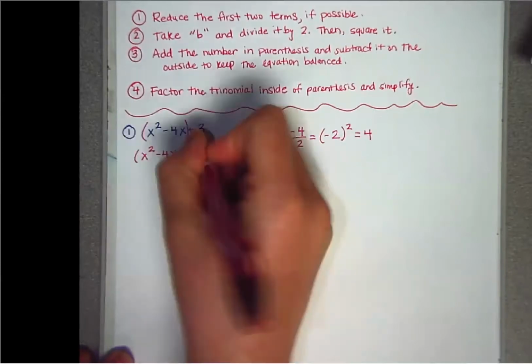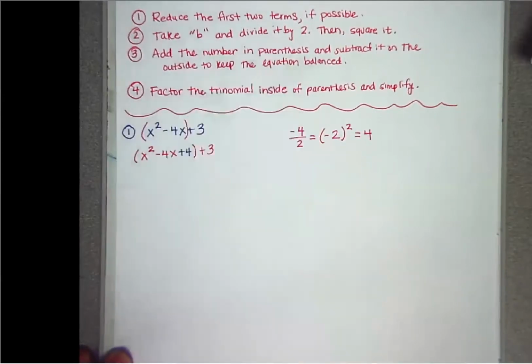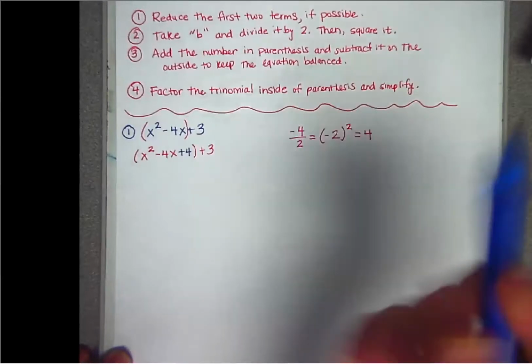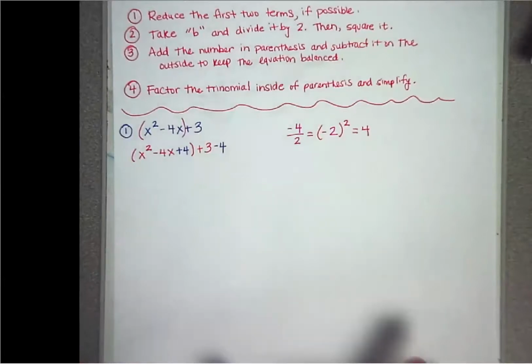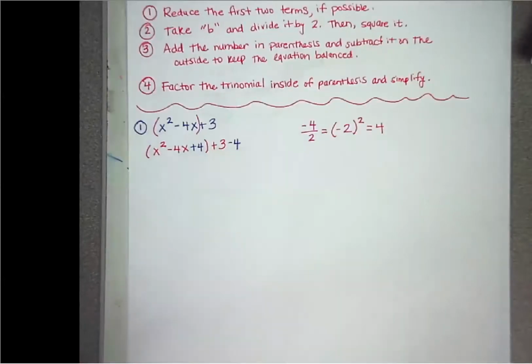And I still have the plus 3. And we're going to subtract the 4 on the outside. So the red is the original, and then in blue I put addition on the inside, subtraction on the outside. And we're done with step number 3.